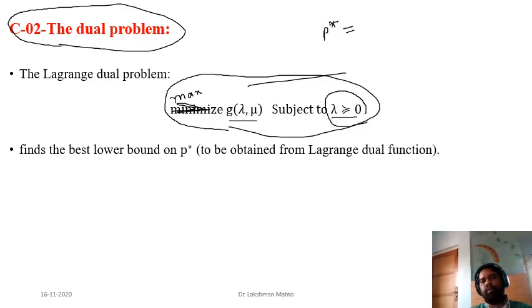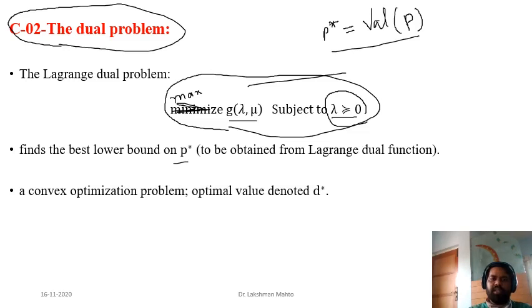Remember that p star is the minimum value of the primal problem. You can say it is the least value, or simply the value of the primal problem. So you got a lower bound of this p star this way, by solving this dual problem.